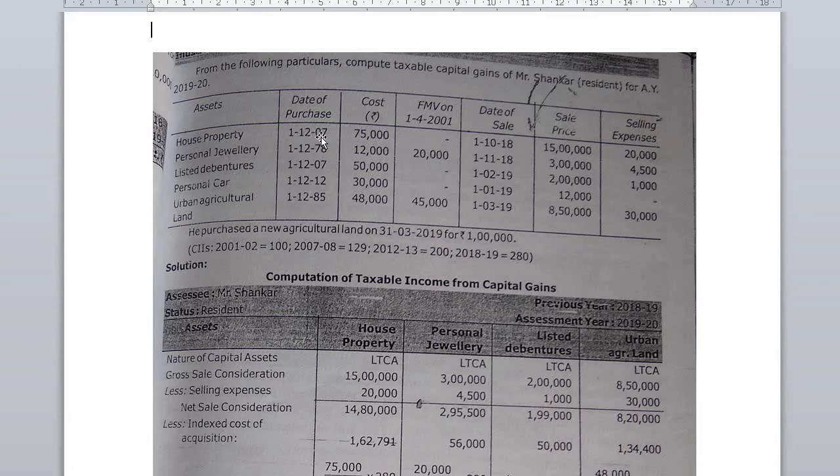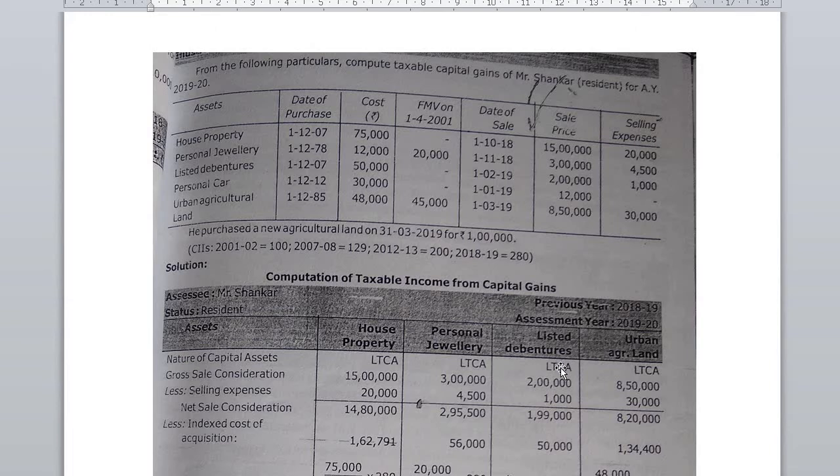House property was purchased in 2007 and it was sold in 2018. The difference is more than 3 years, so it is treated as a long-term capital asset. Personal jewelry was purchased in 78 and sold in 2018. Again, the difference between purchase and sale is more than 3 years, so it is treated as a long-term capital asset. Next, listed debenture. The listed debenture was purchased in 2007 and sold in February 2019. It means in your previous year.